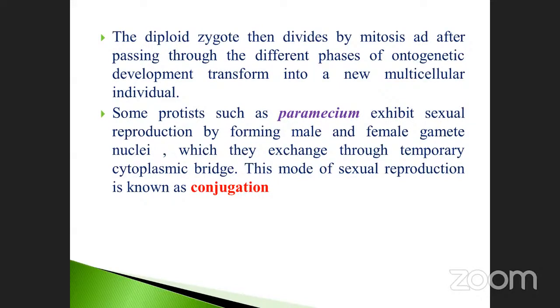The female is again converted into what? It is also modified into male. So again, it transfers to another one. Like that, the cycle continues.